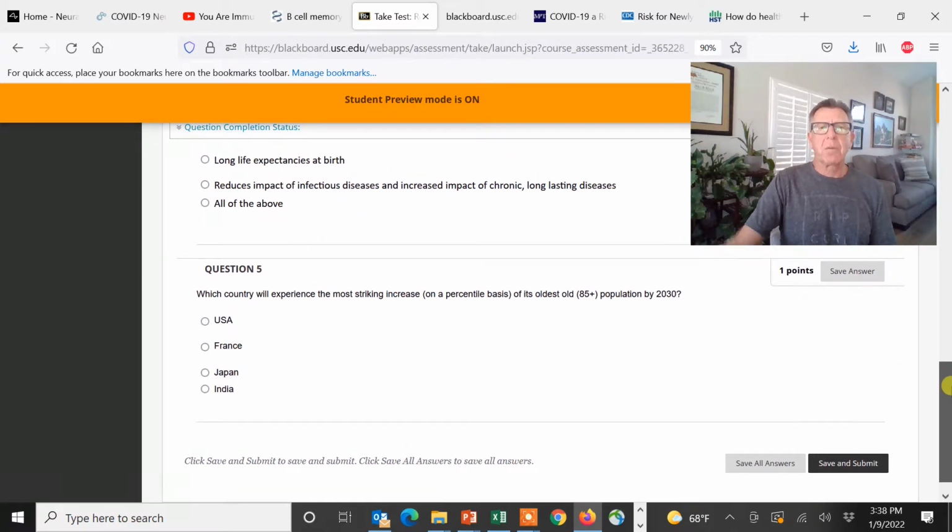Which country experienced the most striking increase on a percentile basis of its oldest old, 85 plus population, by 2030? We're going to see which one it is. France, they already got there, probably, but my guess would be India if I had to guess. Let's go find out.